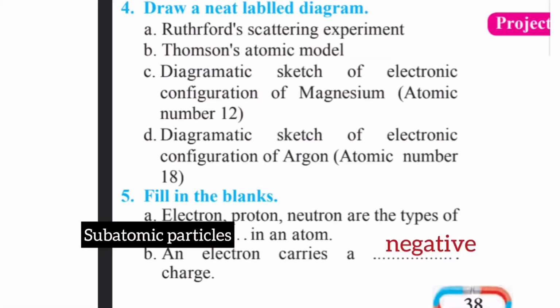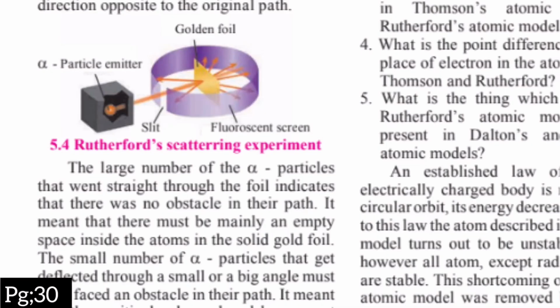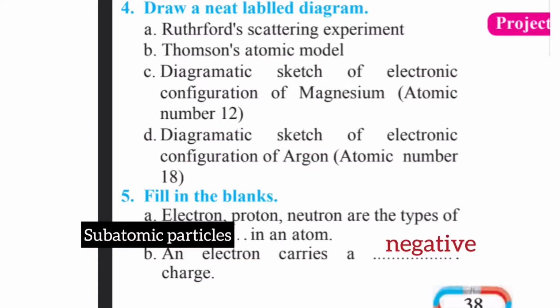Question number 4. Draw a neat labeled diagram. First one is Rutherford scattering experiment. This is given on page number 30. See, this is your diagram. You can copy down from here. Second diagram is Thomson atomic model.